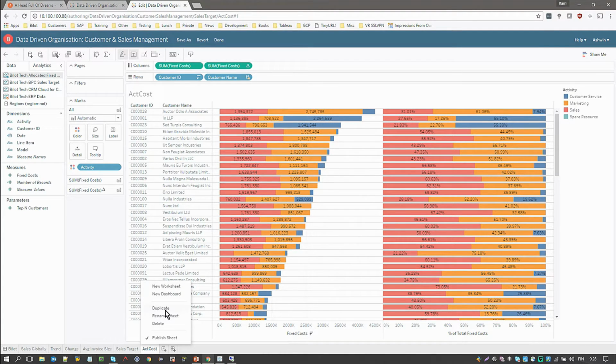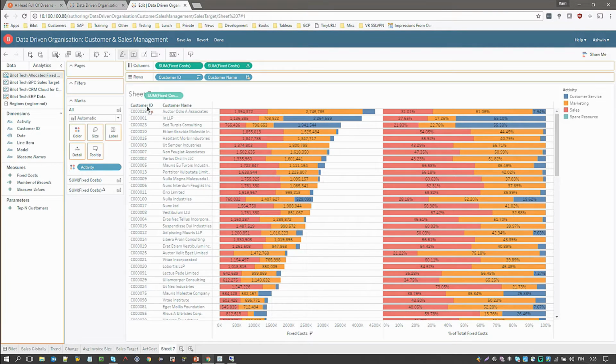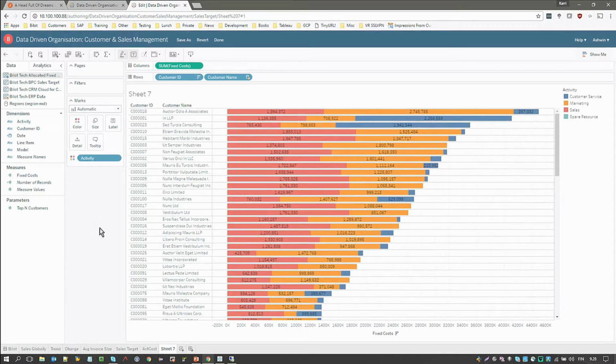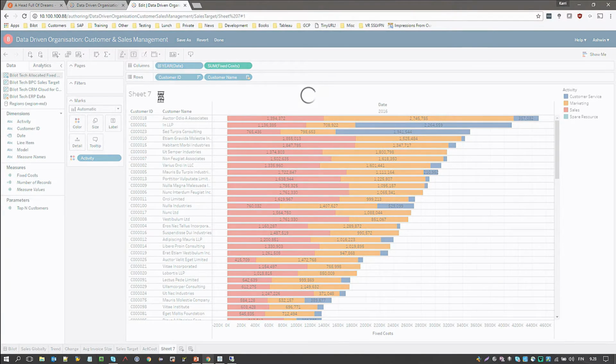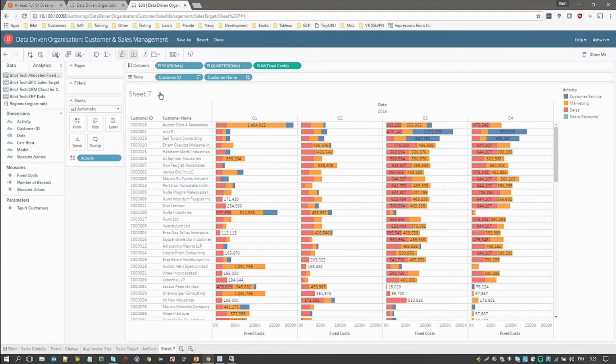Let me do some further analysis now. I don't want to lose this, so I'm just going to duplicate the sheet. And I'm going to take this out. And let's analyze it by quarter. Okay. So if we analyze it by quarter, now the results are even more interesting. I see that in the first 2 quarters, these 2 customers were doing quite okay. But in quarter 3 and quarter 4, our customer service costs have really skyrocketed. So this is quite alarming.